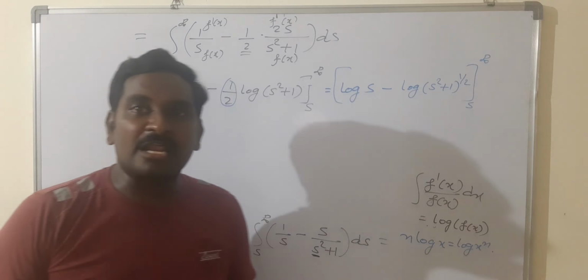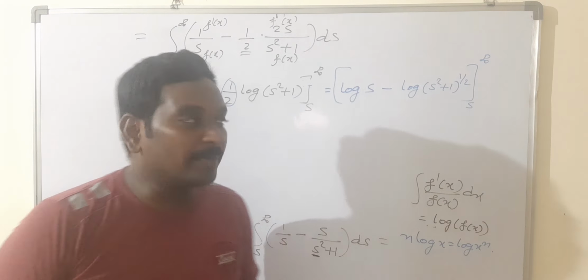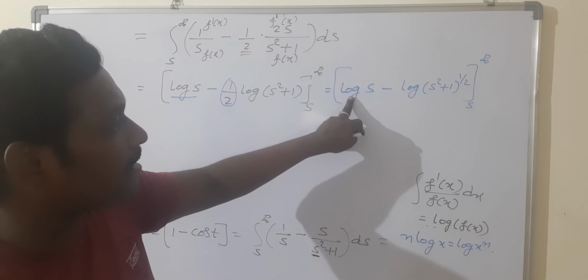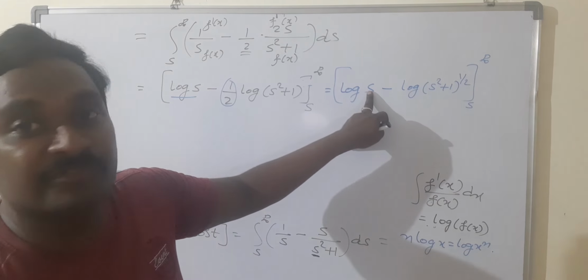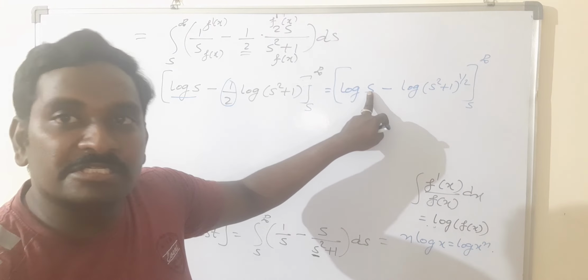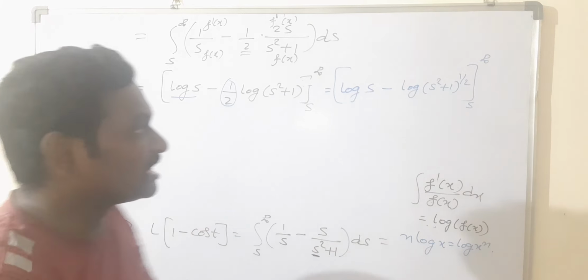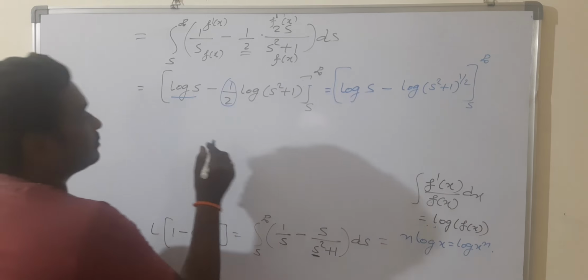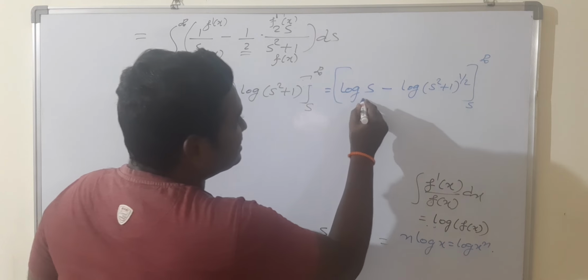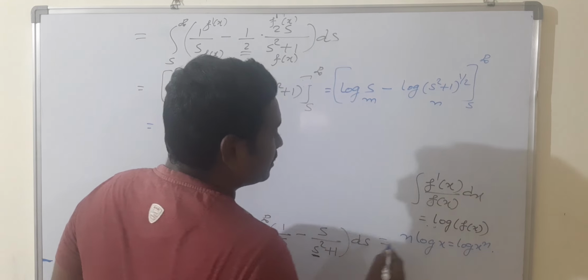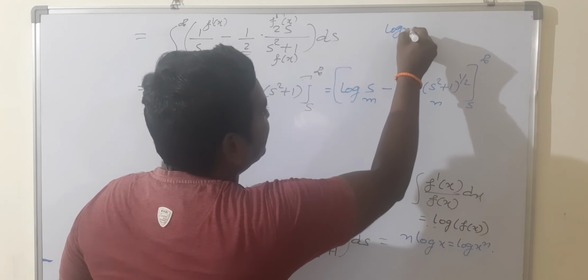Now here also we are unable to substitute the upper limit infinity, because still we have log s here. By applying the upper limit you will get log infinity again. Still we get an undefined form. That's why don't substitute infinity now. Now we observe that this is in the form of log m minus log n. What is the formula for log m minus log n?